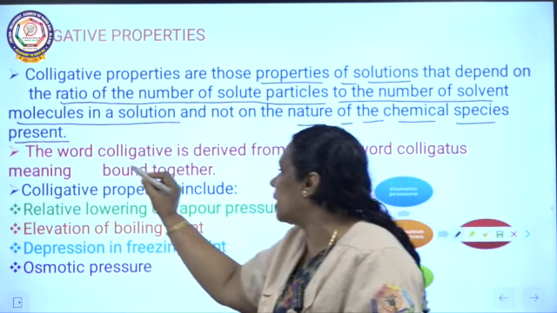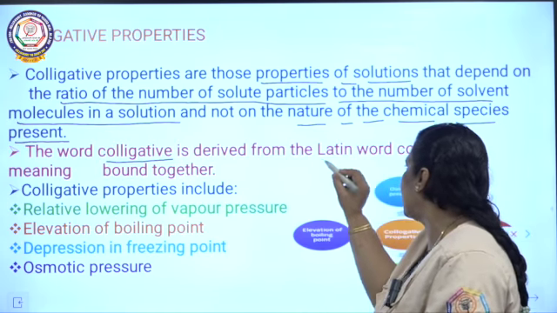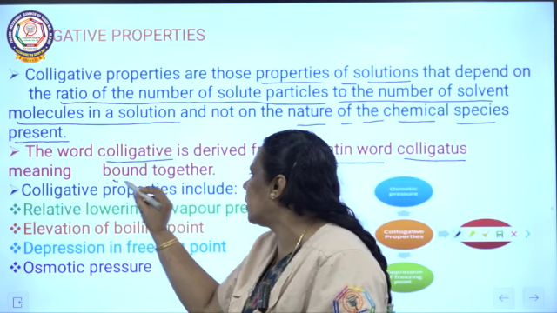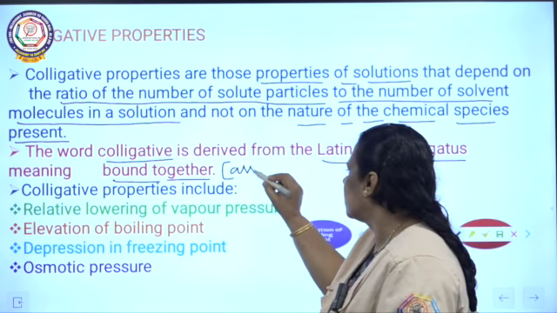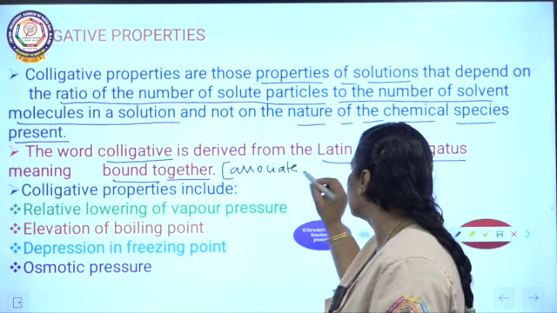Now we are going to see what colligative means. Colligative is a Latin word, colligatus, which means bound together. What is binding together? Associating, associating together, joining together.